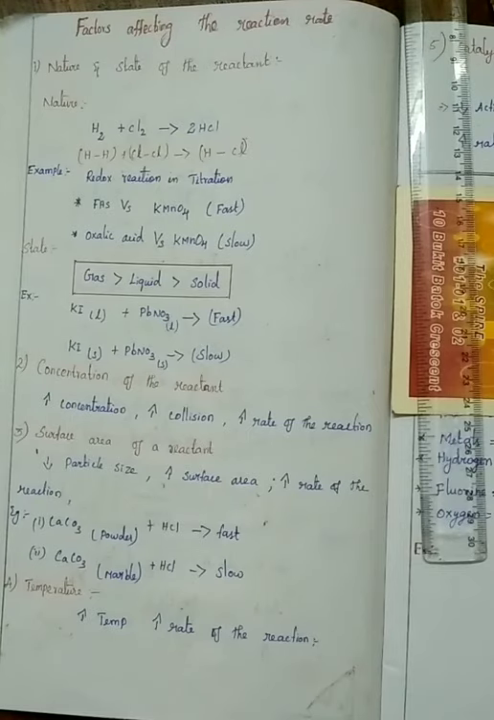Like that, in a chemical reaction, the rate of the reaction is affected by some factors. They are nature and state of the reactant, concentration of the reactant, surface area of the reactant, temperature of the reaction, and then presence of a catalyst. Let us see them one by one.